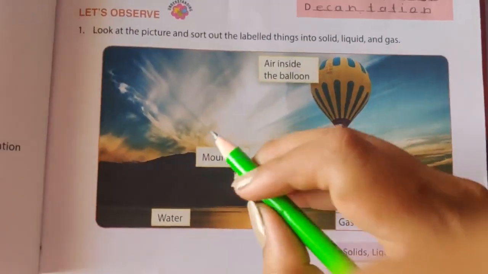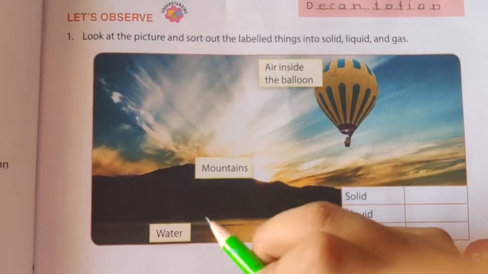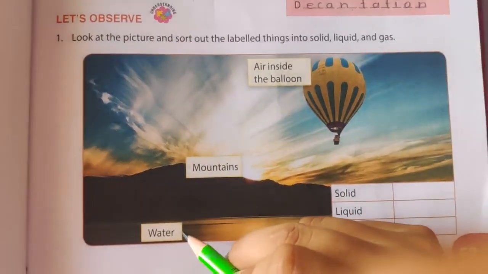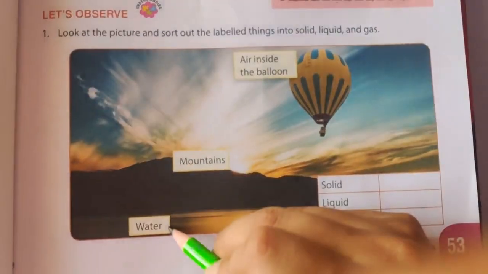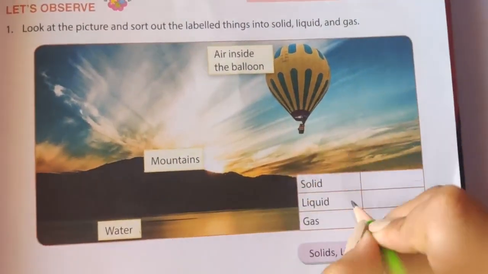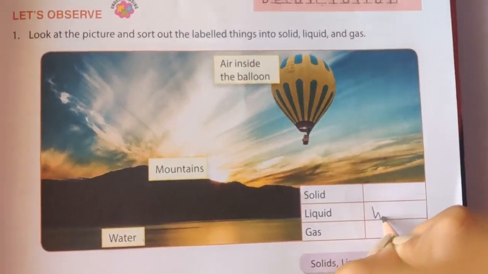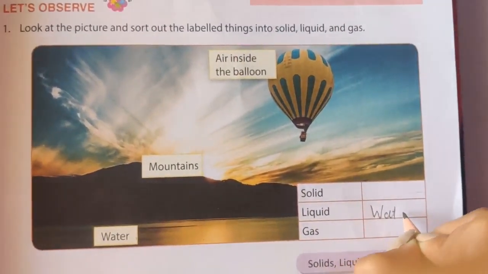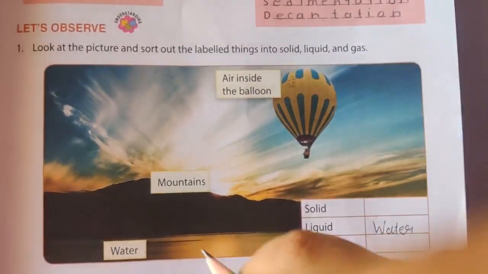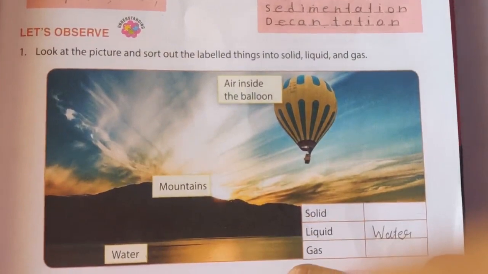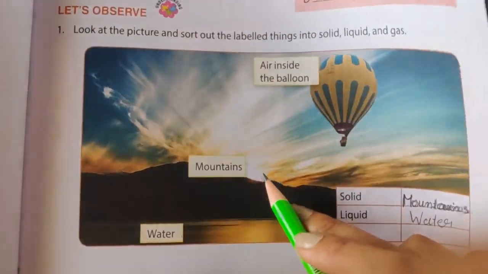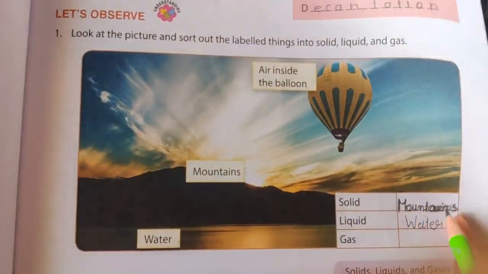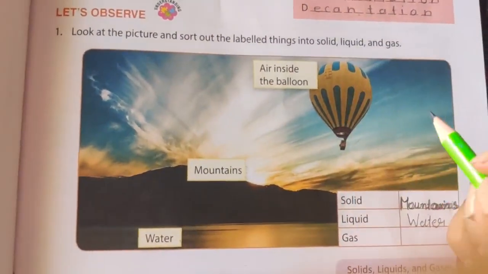Okay. So first one is water. In this picture, first one is water. So here you can see this. So water is which state of matter? Yes, water is a liquid state of matter. So write down water in the liquid state of matter. Then comes mountains. So tell me students, mountains are the solid state of matter, right? So write down mountains in the solids.